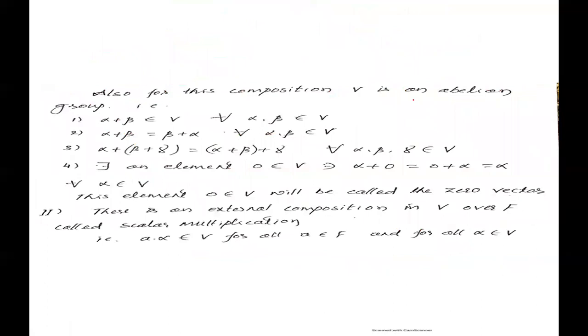Also, for this composition, V is an abelian group.